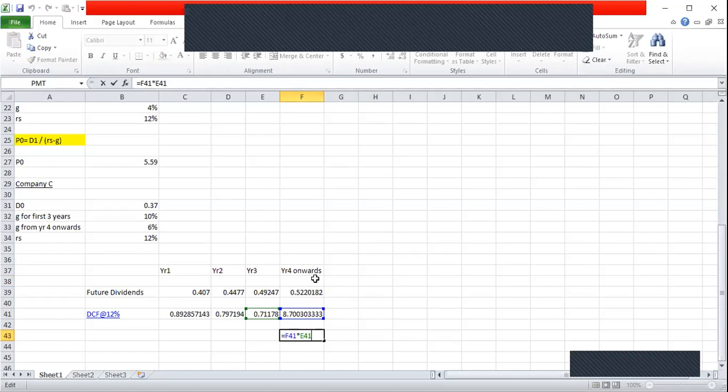The 3rd year's discount factor is 0.71178. So 8.7, which is the answer that we have obtained by applying the constant dividend growth rate formula, we need to again discount using the 3rd year's discount factor, which is 0.71178. Then we get the present value for that part: 6.1927, or let's say 6.193.